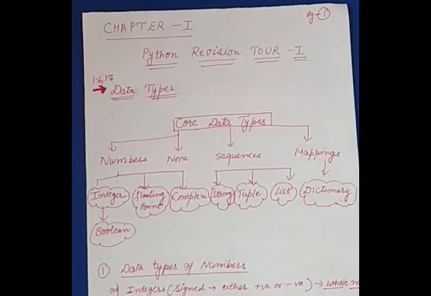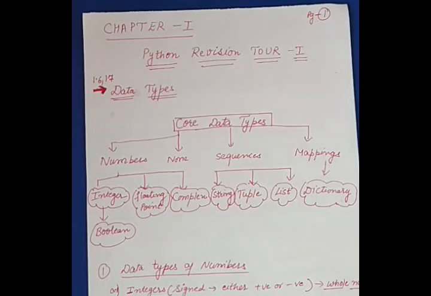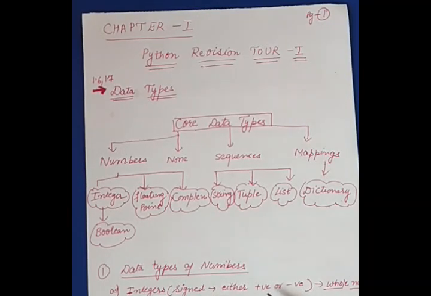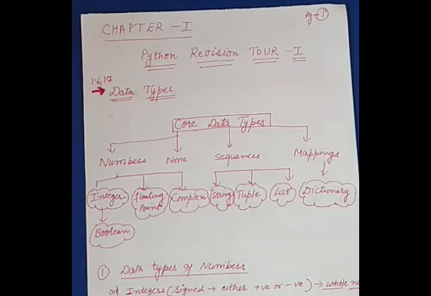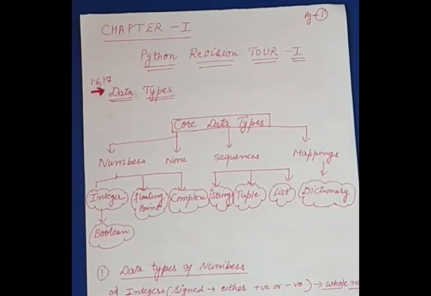Firstly, we have integers. An integer is represented in Python in terms of signs. A sign can be positive or negative. By this I mean that if a number is given without any sign, it will be considered a plus number. See here, x is a variable and we are assigning 3 to it by means of this assignment operator.